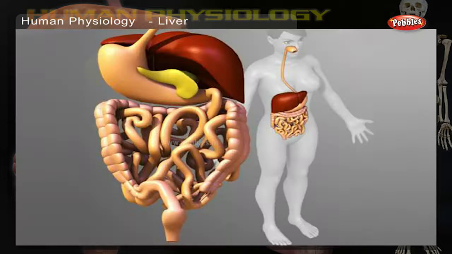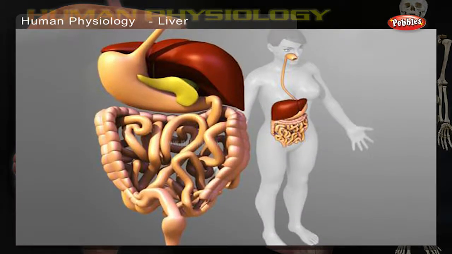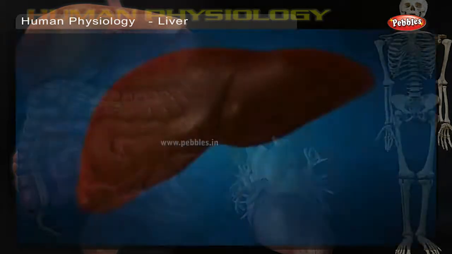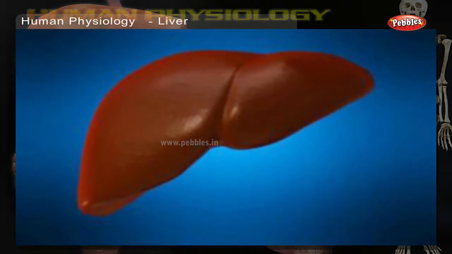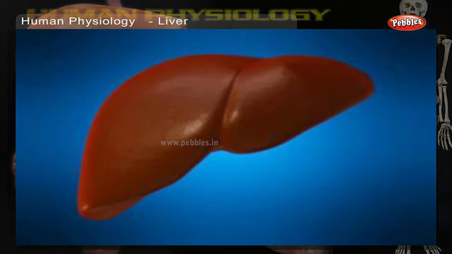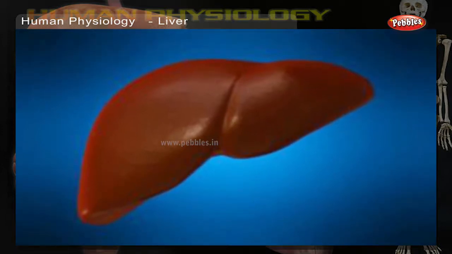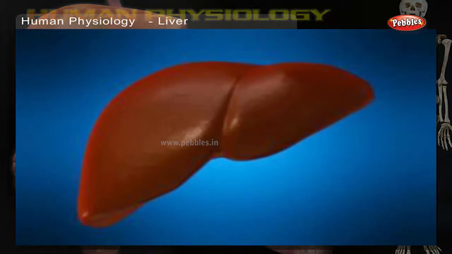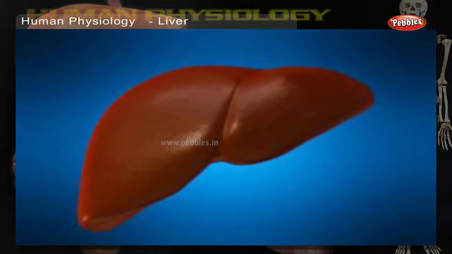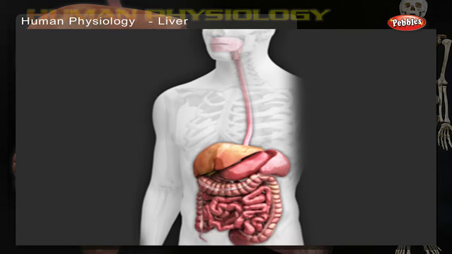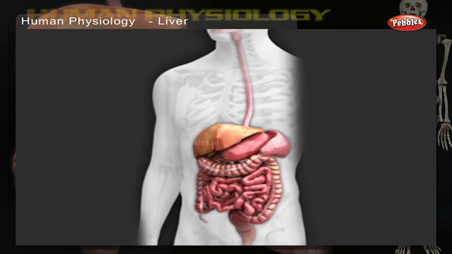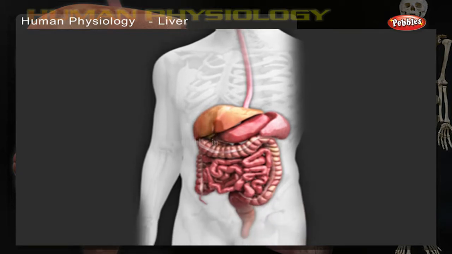Liver. The liver is the largest glandular organ of the body. The adult human liver is the second largest organ in the human body, weighing about 1.0 to 2.5 kilograms. It is reddish brown in color and is divided into 4 lobes of unequal size and shape. The liver lies on the right side of the abdominal cavity beneath the diaphragm.